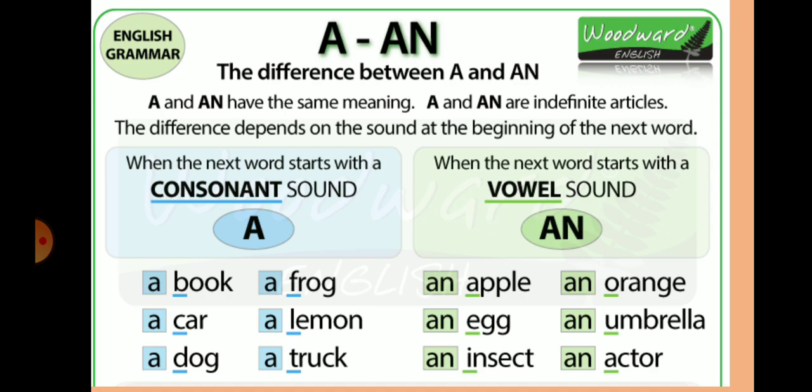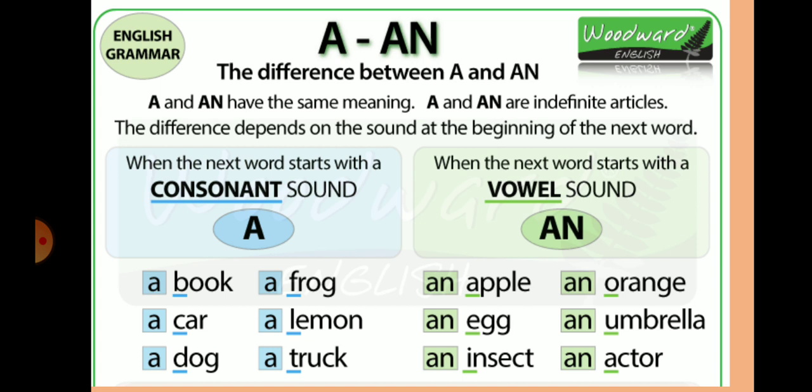The indefinite articles are a and an. A and an have the same meaning because they both are indefinite and they both are used for the singular noun. But the difference depends on the sound at the beginning of the next word.